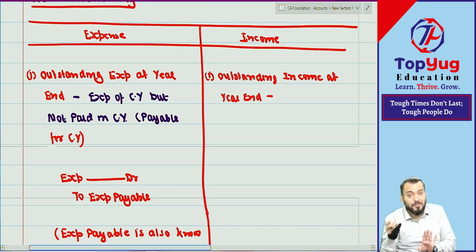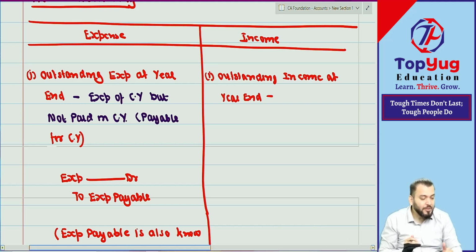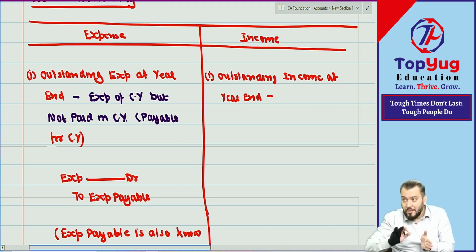Means receivable in future. Understood what I have said? Income of current year not received in current year will be received in future. Correct? It means it is income receivable.